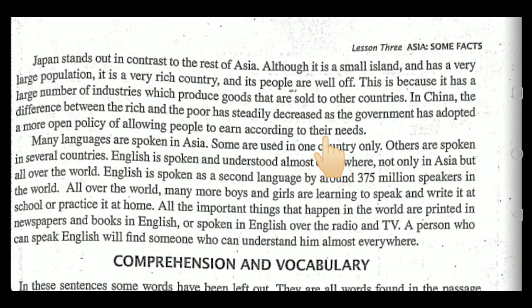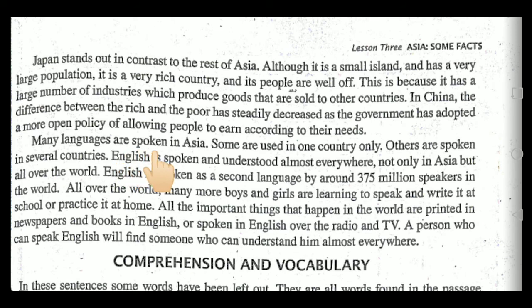So in China, they are telling us that there is a different attitude, that there is not much difference between the rich and poor people, because the government has applied a limit for the people to earn. Just like us, we can make one house and two houses and then more and more, but there is a limit for the people in China. So the difference between rich and poor is not much, it is decreased.